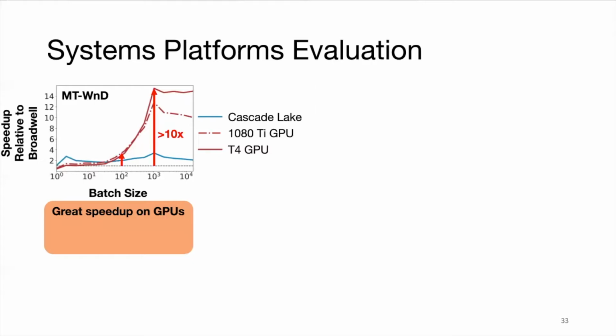First, we observe that there's a lot of acceleration when we deploy multitask wide and deep on GPUs. For larger batch sizes of around 1,000, GPUs provide an order of magnitude higher speedup over the baseline Broadwell CPU. For a smaller batch size of less than 100, we still observe a 2 to 4 times speedup. Whether that's from fewer embedding tables or large, fully connected stacks to output final probability scores, models like multitask wide and deep rely on fully connected stacks to model user preferences.